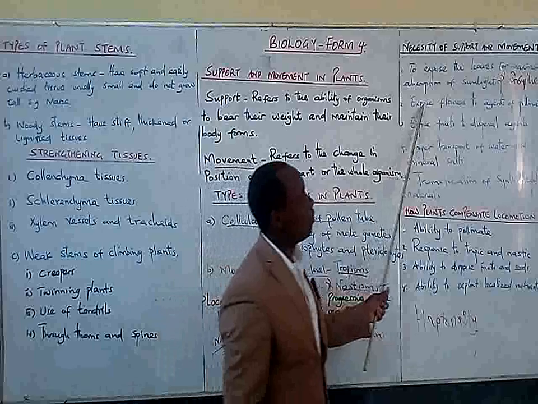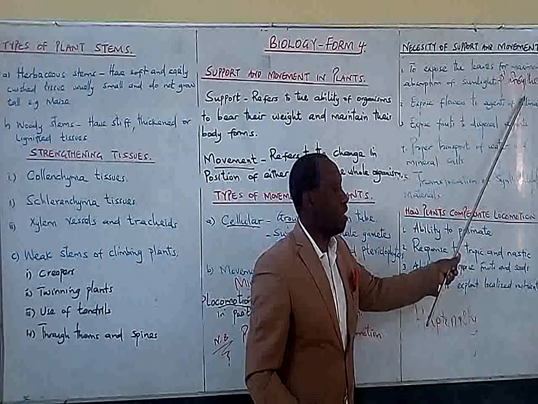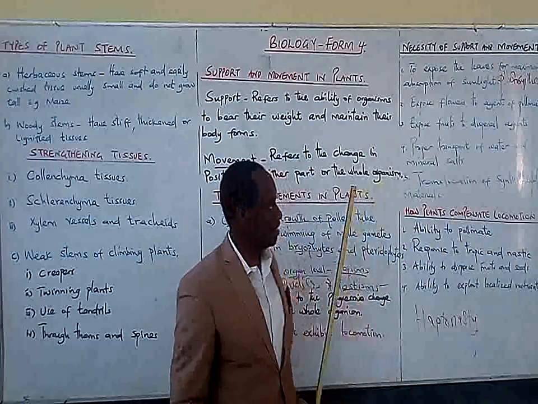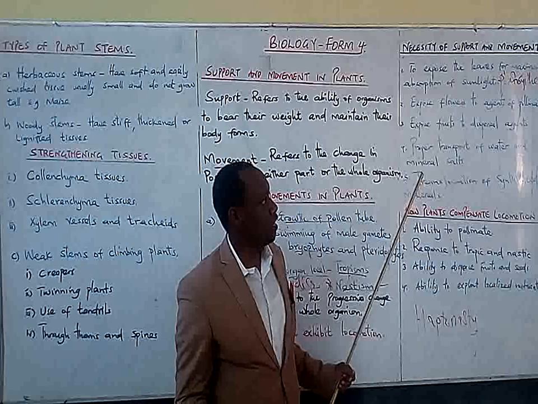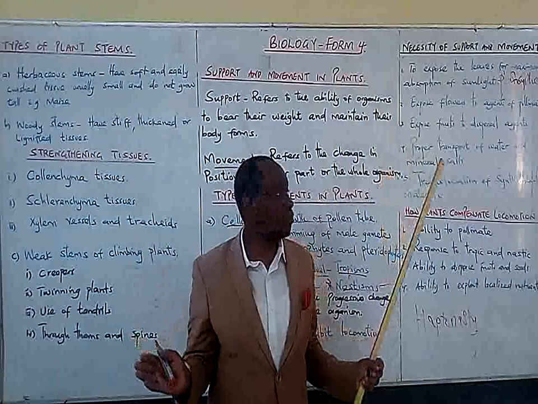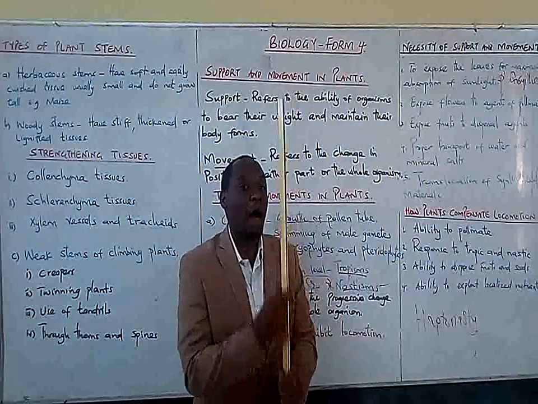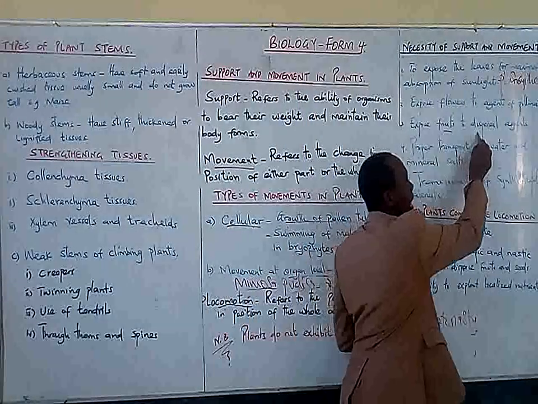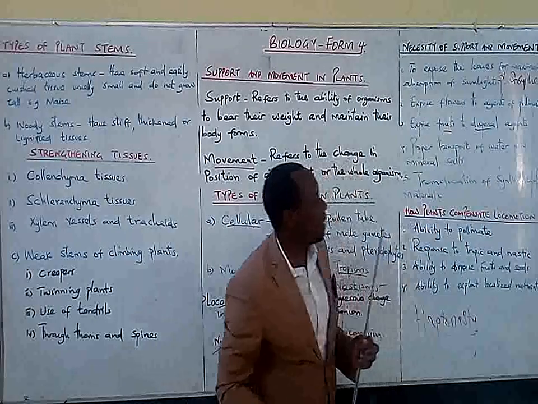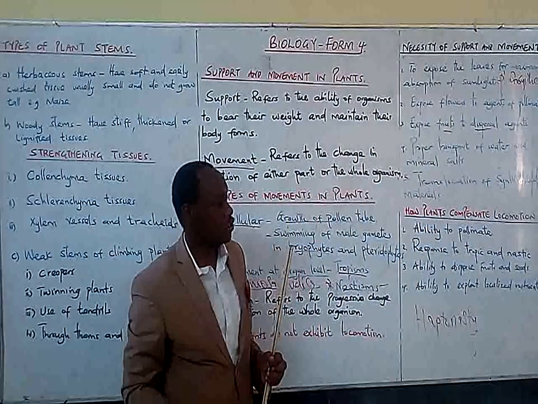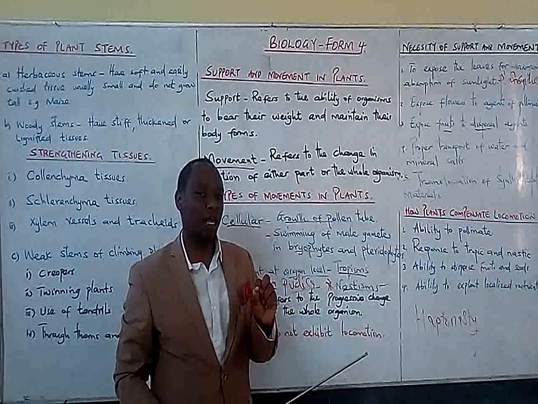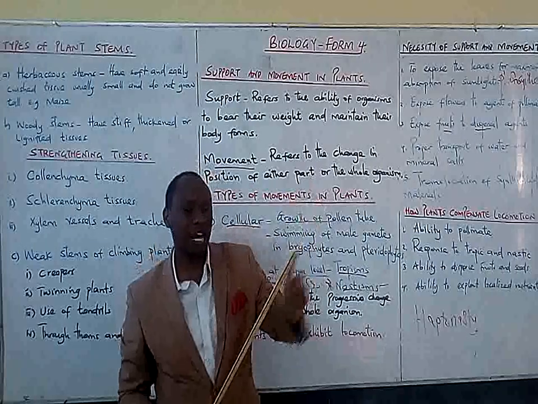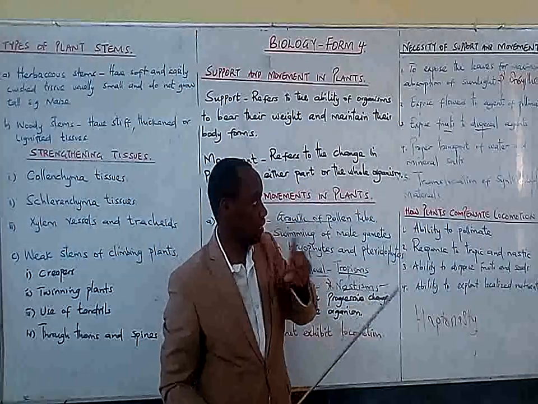Number two, to expose the flowers to agents of pollination. Remember, the flowers can be pollinated by wind, by insects. That one was taught in Form 3. For them to be exposed to the agents of pollination, they will need to be supported to remain upright so that the flower can be exposed. Number three, to expose the fruits and the seeds to dispersal agents. Remember, for example, the Bidens spinosa, which contains some seeds which are very light, have to be exposed so that they can be carried by the proper agent of dispersal.